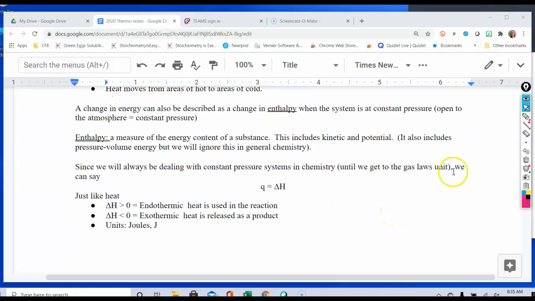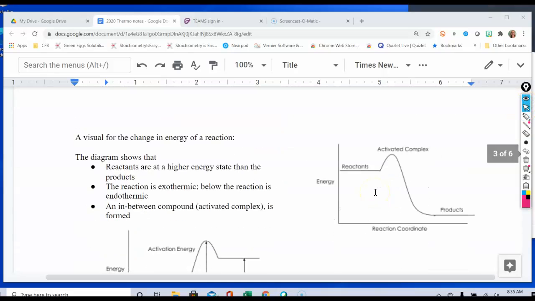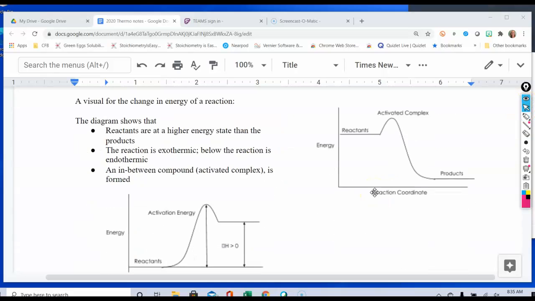Just like heat, enthalpy is a sign-dependent quantity. If it's greater than 0, then we have endothermic. In other words, heat is being used in the reaction or absorbed. If it's less than 0, then heat is released as a product, just like we have done before. That is not a surprise there. Okay, so then we're going to go on to some of the ways it's used in graphs.